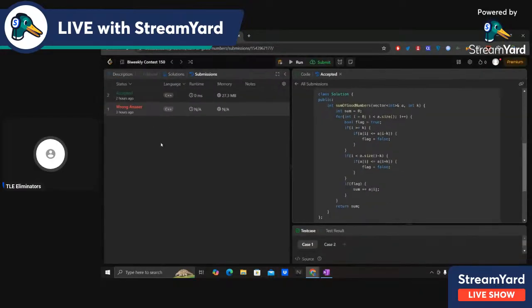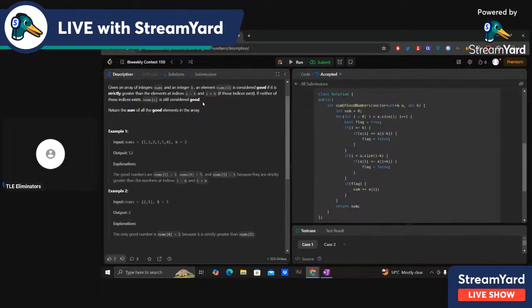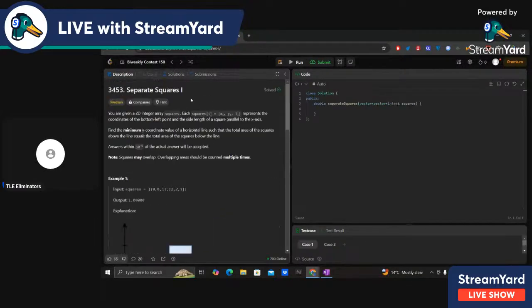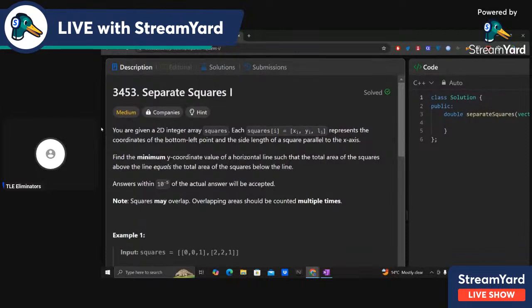Okay. So let's move on to problem B. Problem B is Separate Squares 1. The problem says that you are given a 2D integer array squares. Each squares[i] is equal to xi, yi, li, which represents the coordinates of the bottom left point and the side length of a square parallel to the x-axis.